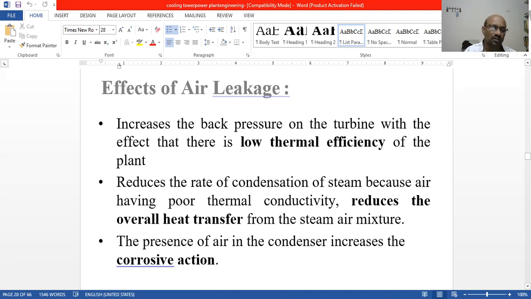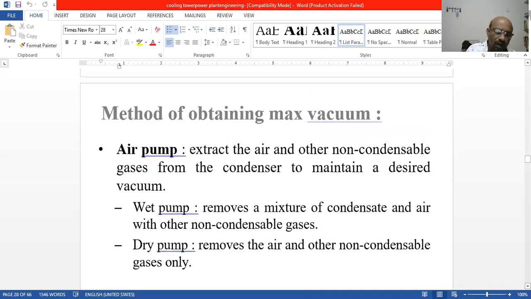Now, what methods are there for obtaining maximum vacuum conditions? Maximum vacuum: the air pump will be there. It is the most important pump in power plants, so that air can be extracted. Then the water makeup pump, feed water pump and condensate feed pump will be there.